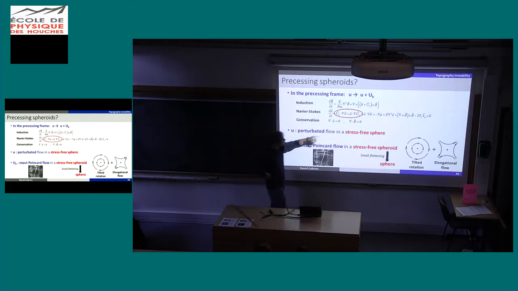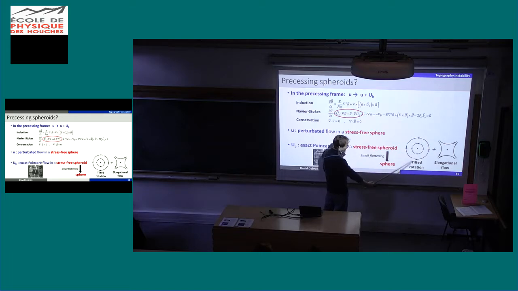It's the fact that in the base flow, I will put elliptical streamline. Okay? So the perturbation velocity, I do not solve the total flow, I only solve the perturbation velocity in a stress-free sphere. And what I impose is simply the tilted rotation. So I impose that the base flow, I impose it in the equation, is a tilted rotation plus an elongational flow.